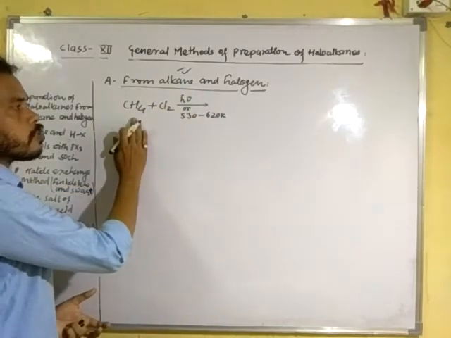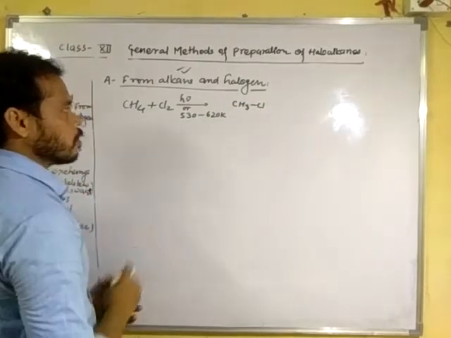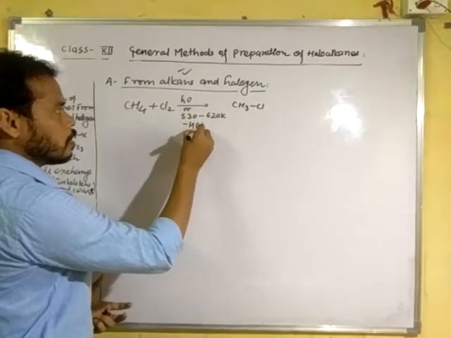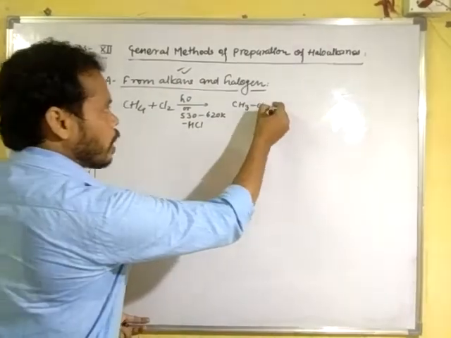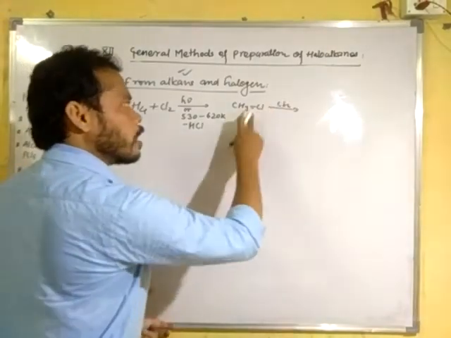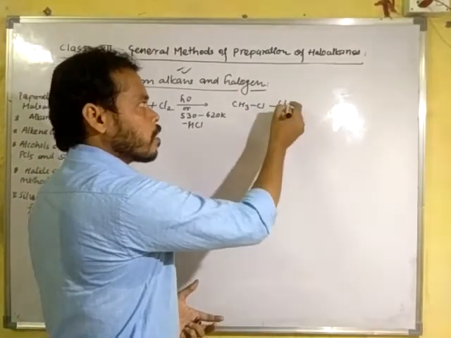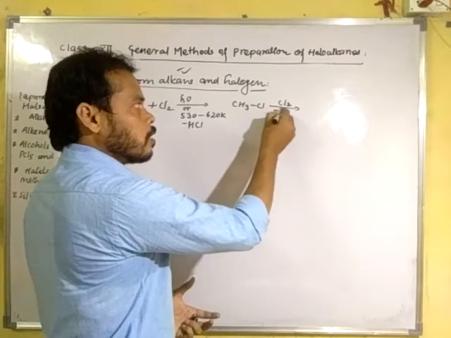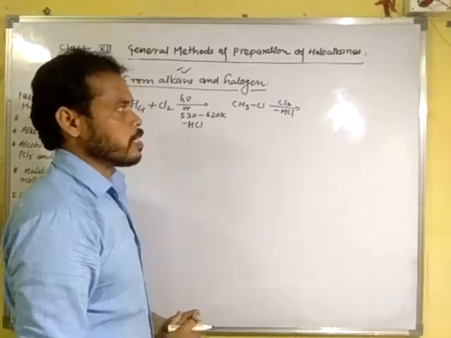It gives a substitution reaction to form CH3Cl. One HCl is liberated as a byproduct. Once again, when a second molecule of chlorine is treated with this product, once again one HCl molecule is liberated,